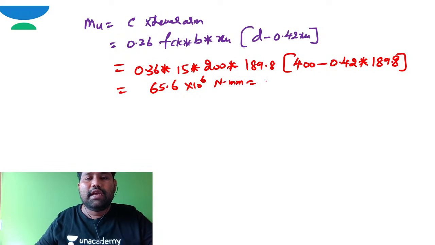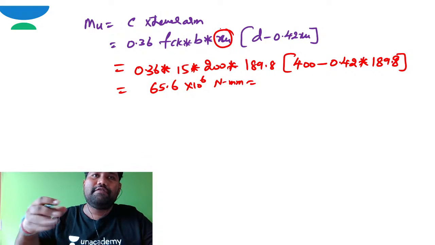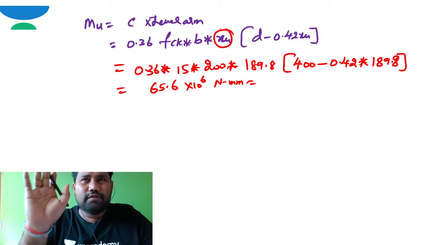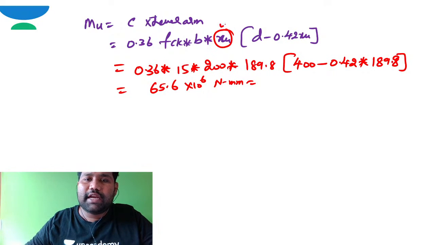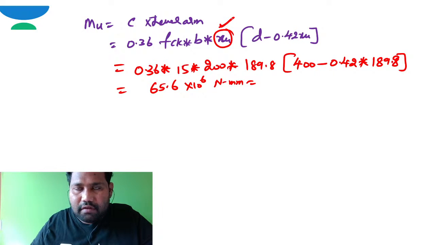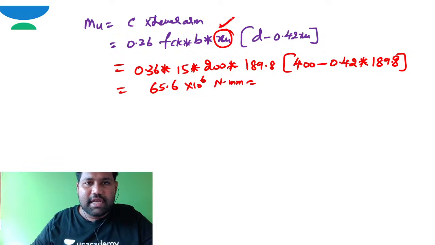Generally for any type of section, you need to write compression force into lever arm. But for under reinforced, you need to consider XU only. XU is taken as XU, whereas XU is taken as XU max in case of over reinforced section and balanced section in the same formula.